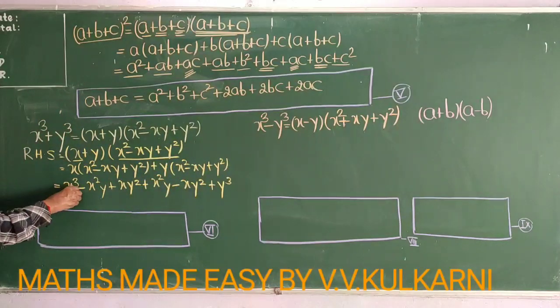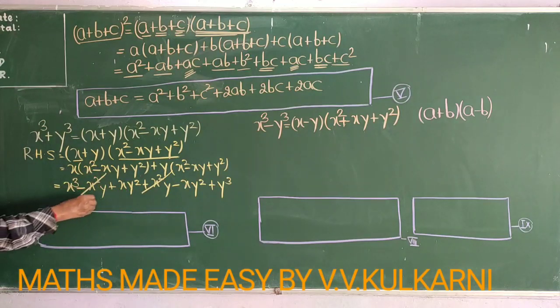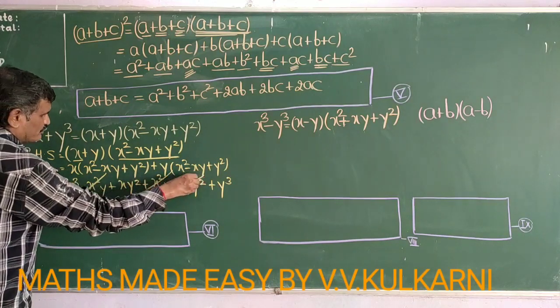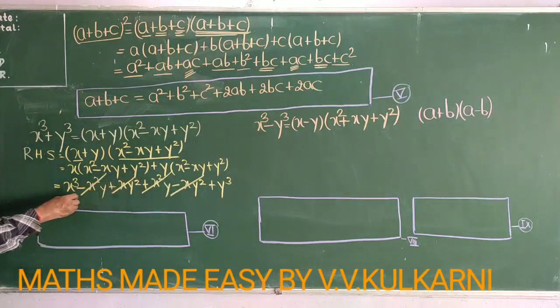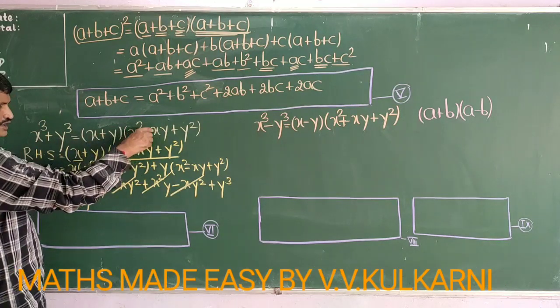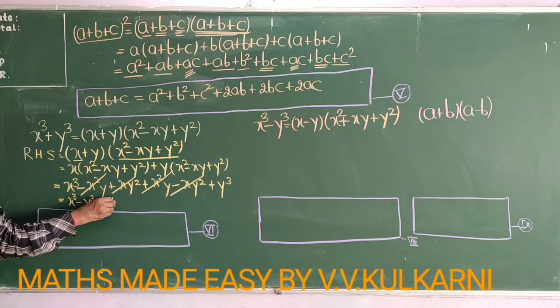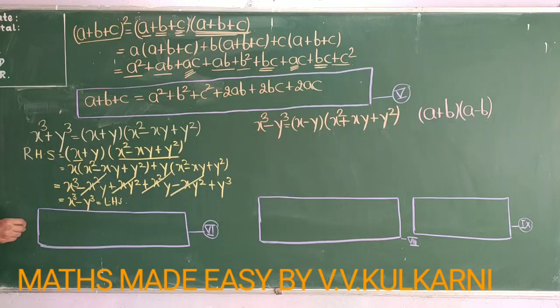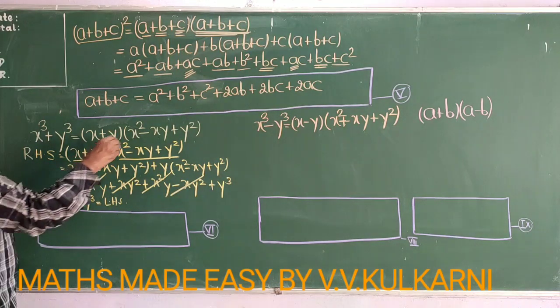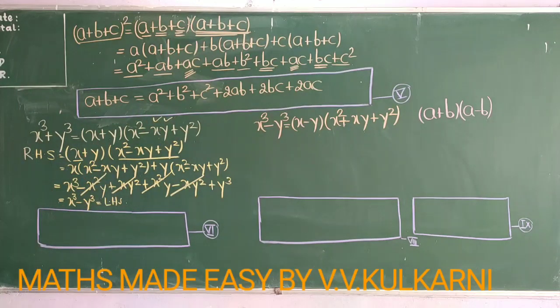So minus x squared y plus x squared y will get cancelled, children. Plus xy squared minus xy squared will get cancelled. So finally what I get is x cube minus y cube. So children, we started with the RHS and we got the left hand side. So that means RHS is equal to LHS, and therefore this formula is right. How that formula has come? We have verified in this way.